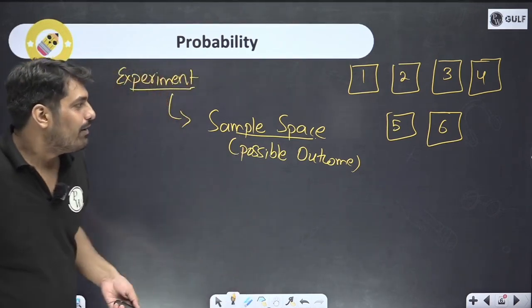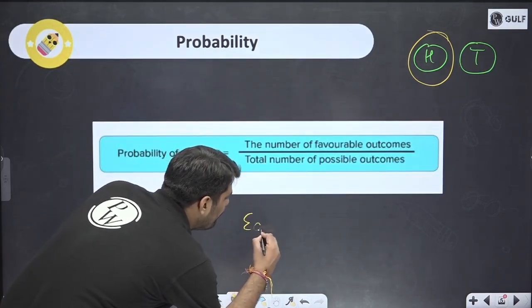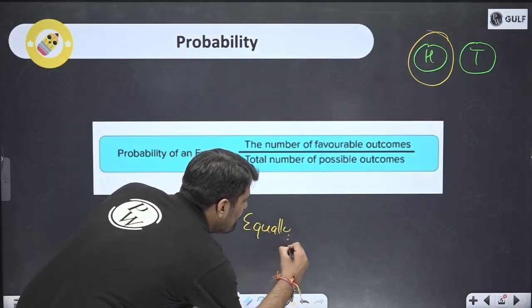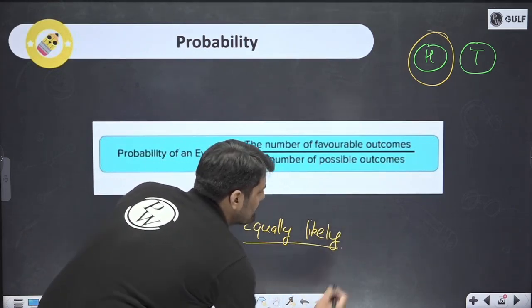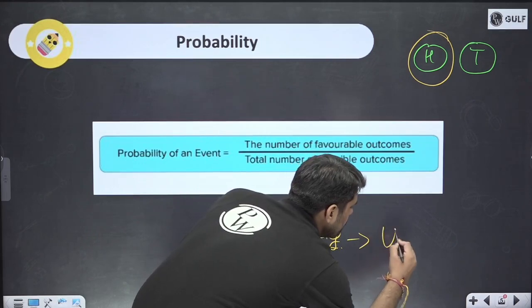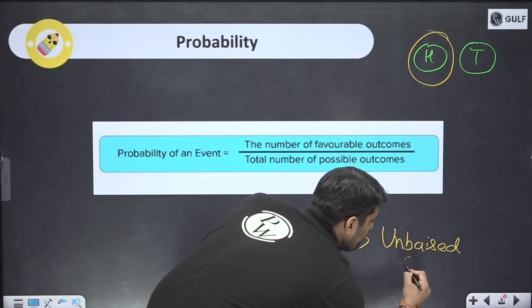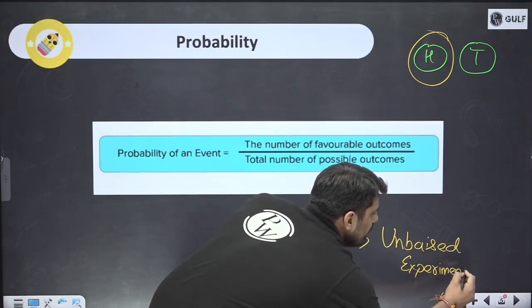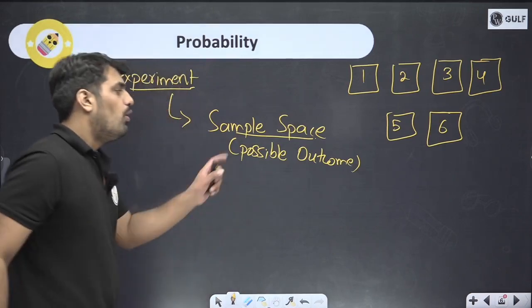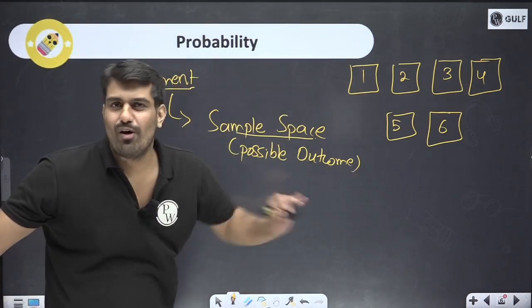So, the formula is important, and in the case of theory, the outcomes are equally likely. This term is important. Equally likely means fair chances. That means unbiased. We are talking about an unbiased experiment. So, experiment should be clear from this itself. And the outcome, or you should say the possible outcome, is basically what we might get.